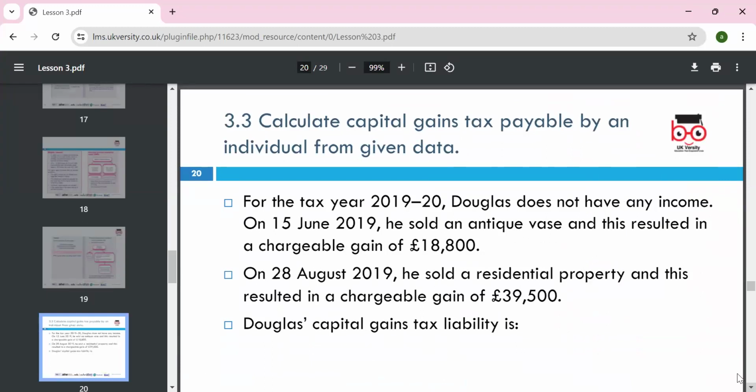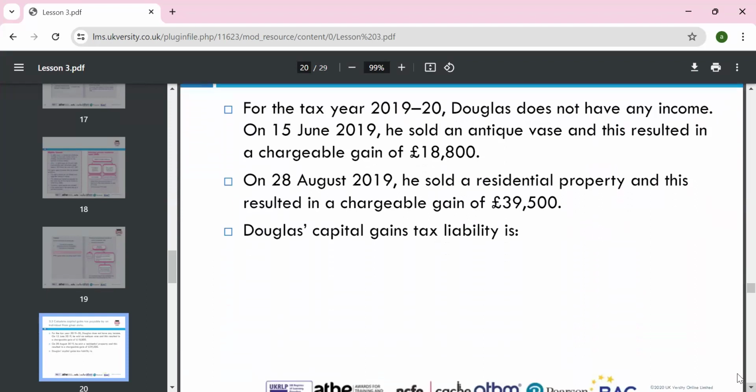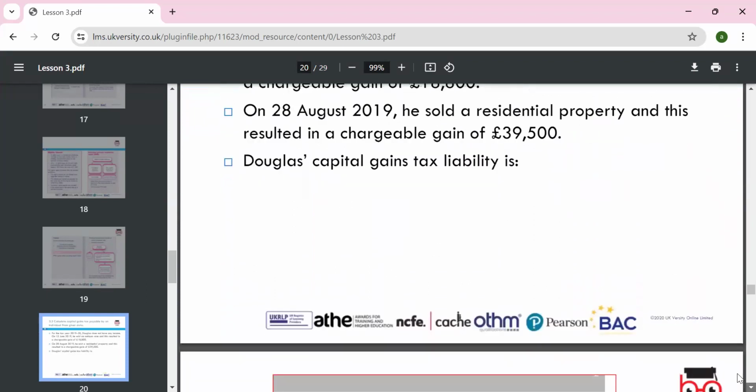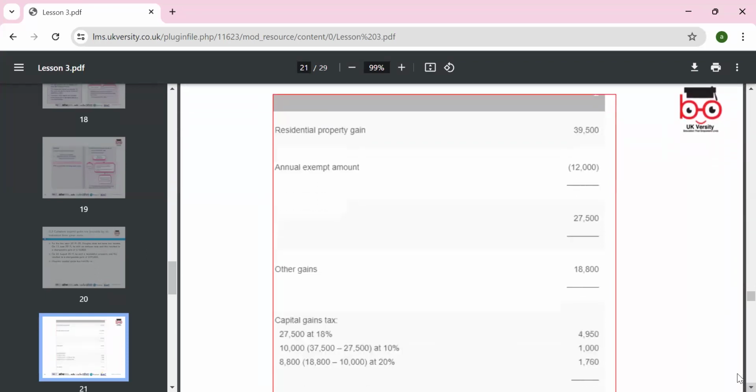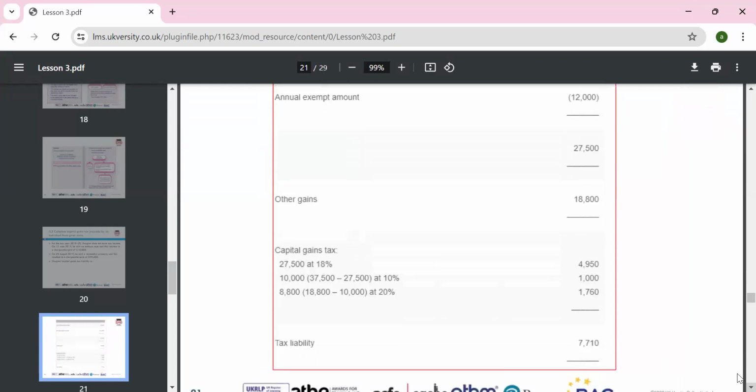We've been given the income. The result is that the capital gain is 18,800 and 6,000 is exempt. We sold residential properties and the resulting chargeable gain is 39,500, and we can calculate. So 39,300 is the residential property gain. 12,000 is the exempt amount over the limit in the year. Then we have the other capital gain of 18,800. So we can look at the total gain.